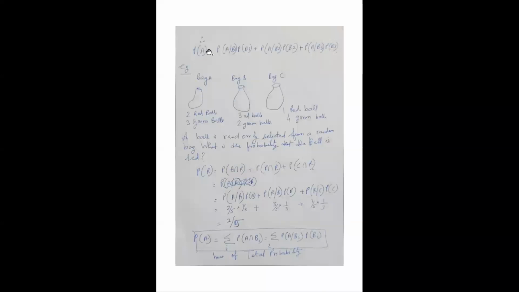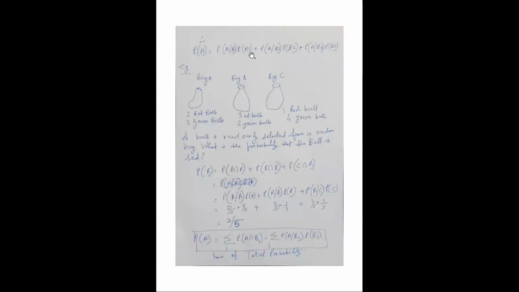You will find that the probability of A is given by P(A given B1) into P(B1) plus P(A given B2) into P(B2) plus P(A given B3) into P(B3). This is known as the total probability theorem.